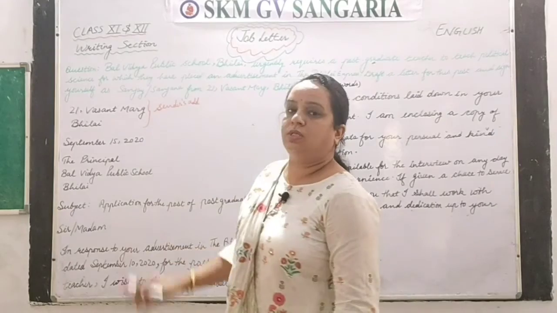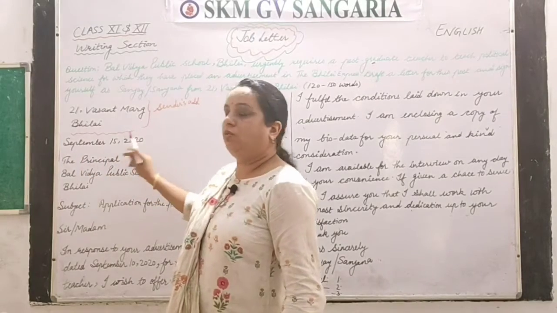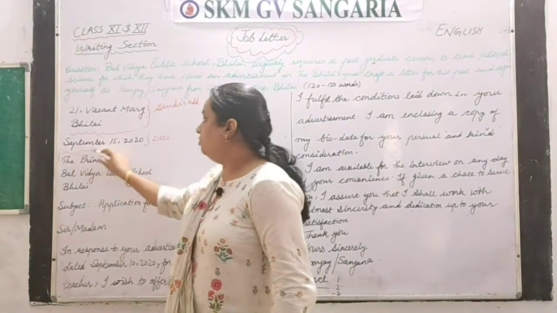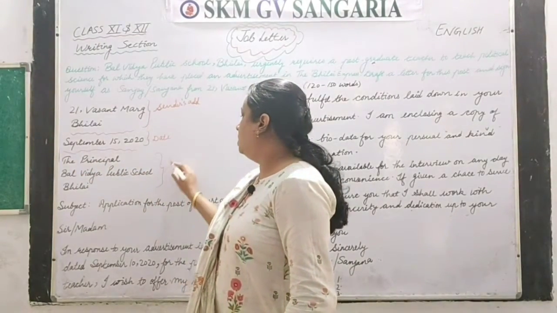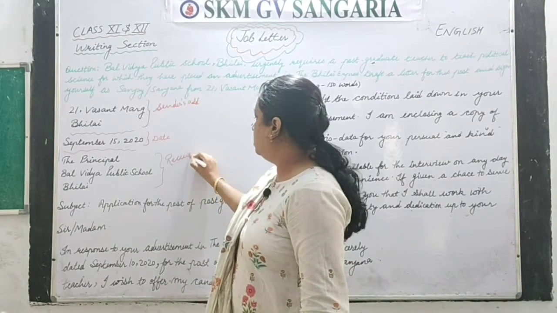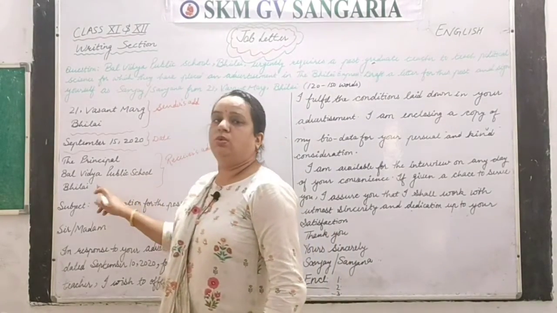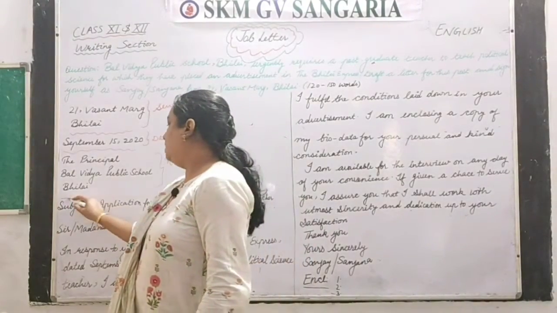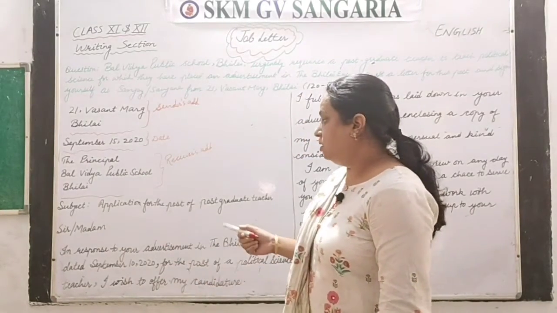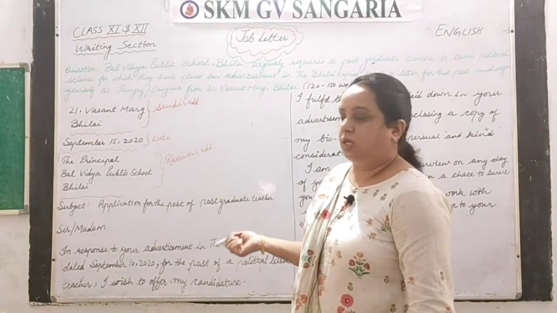As I told you, we have to start with the sender's address, which should be completed in 2 to 3 lines. So here 21 Vasant Kumar, Bhilai is your sender's address, because this is given to us in our question. Next, leave a space here. Then the date in the proper format. Again leave one line, and then go with the receiver's address, that is the Principal, Bal Vidya Public School, Bhilai. Again leave one line, and next go with the subject, which is short and sweet: application for the post of postgraduate teacher, nothing else.